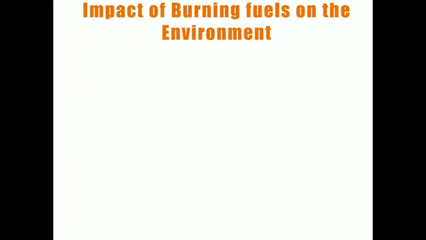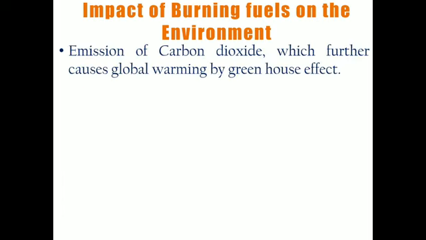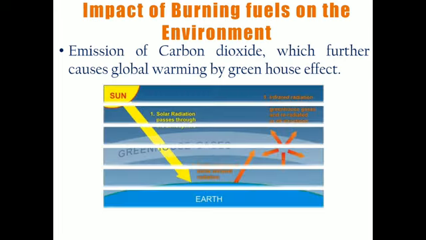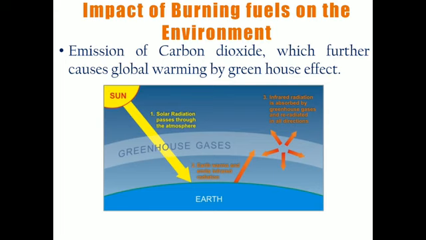Similarly, the second point was related to carbon dioxide, and I have told you carbon dioxide is basically a greenhouse gas, remember. When solar radiation coming from the sun reaches our earth and strikes the earth's surface, then when this radiation goes back, instead of going directly into space, it is trapped by the carbon dioxide greenhouse gas.